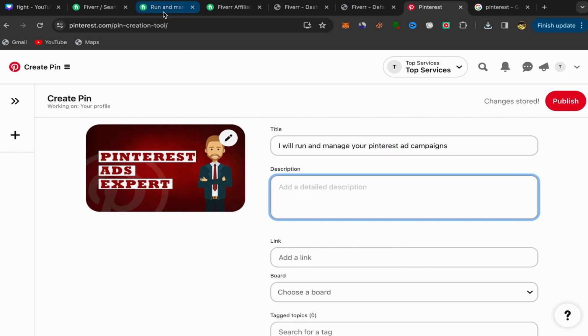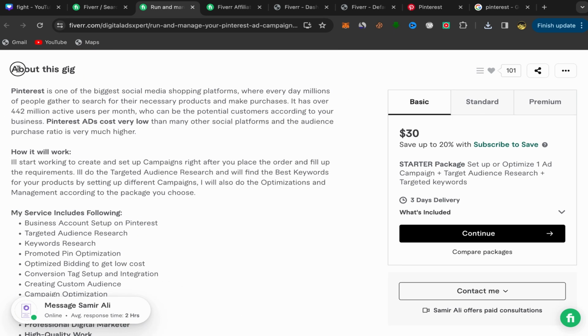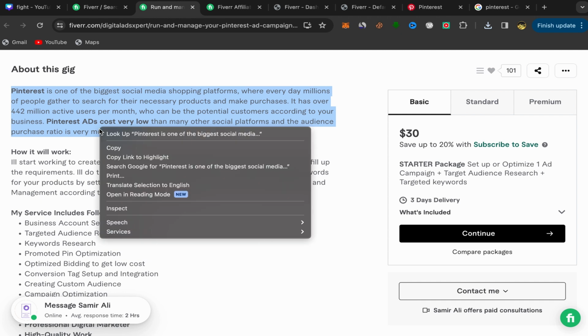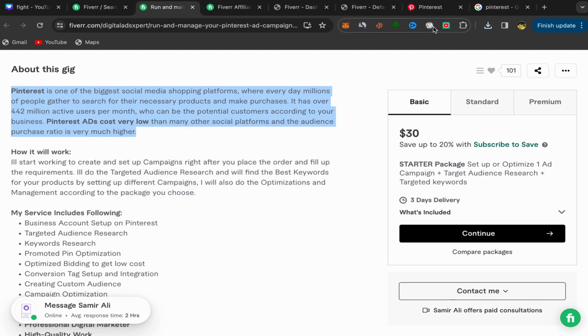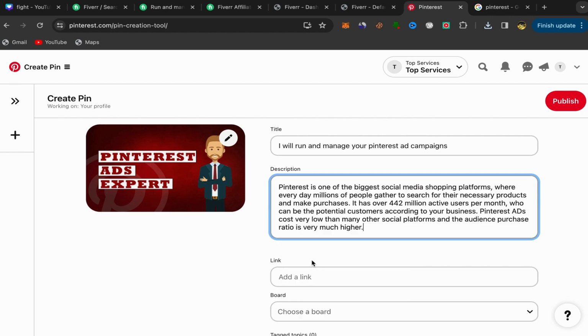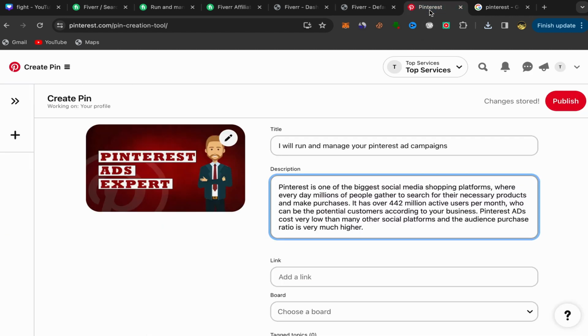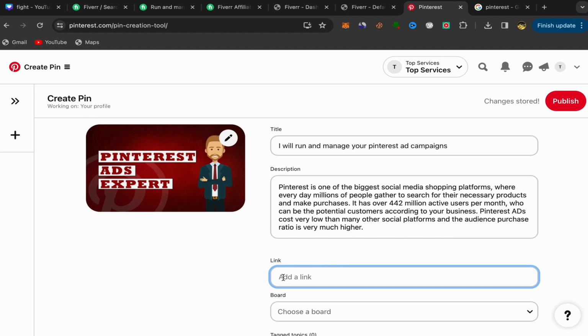Description: go back to this seller profile page, scroll down, about this gig, this is his description. I will copy this part, go to Pinterest, and put this description here. You need to put your affiliate link. Go back to your Fiverr affiliate account and copy your affiliate link from here. Go to Pinterest and put this affiliate link here.